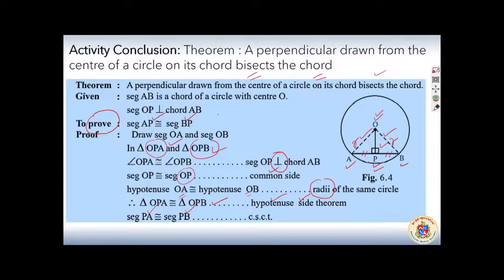किधर है अपना प्रूफ? देखो, PA and AP are same, PA and PB are congruent. So what we proved? We proved the theorem that a perpendicular drawn from the center of a circle on its chord bisects the chord. प्रूफ लिखने को आपको आना मांगता है. ओके, सो दैट्स इट. लेट अस मूव अहेड.